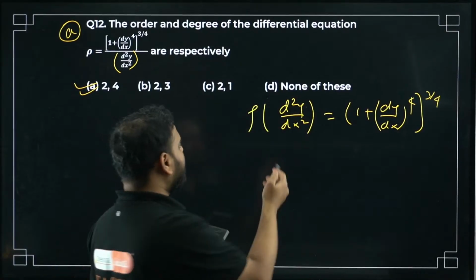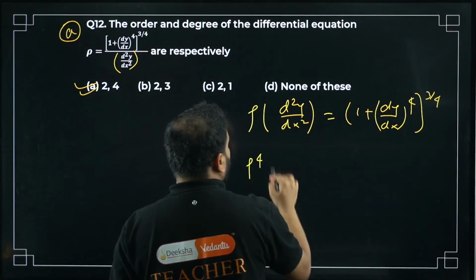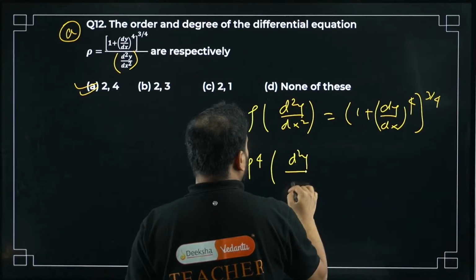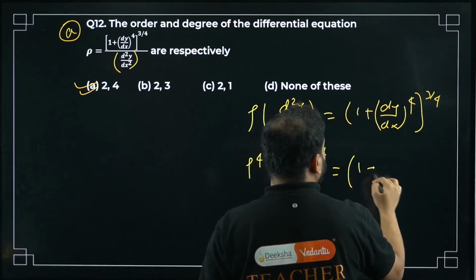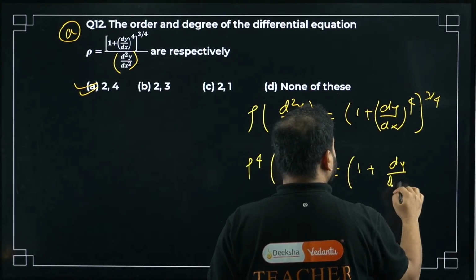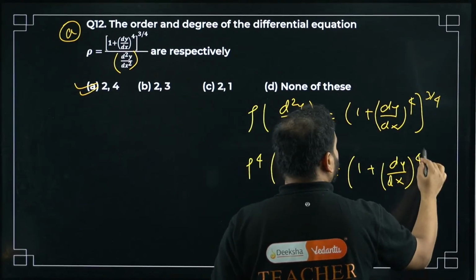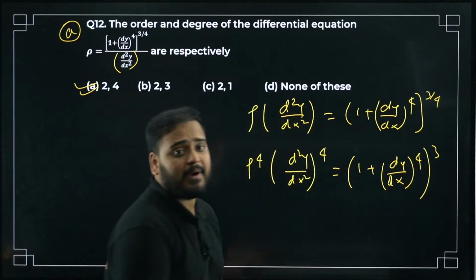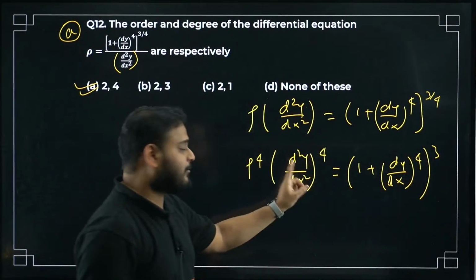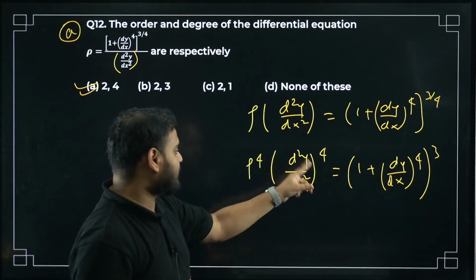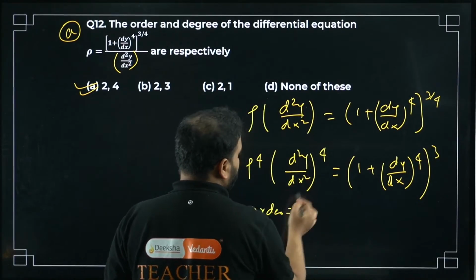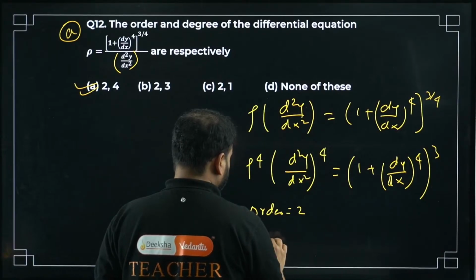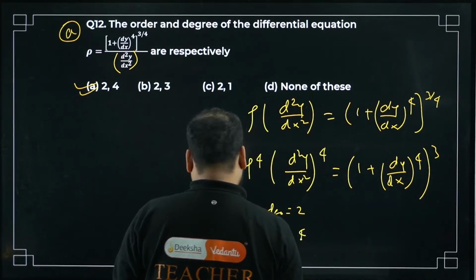Taking the fourth power on both sides, it will become rho power 4 times d square y upon dx square power 4 equals 1 plus dy by dx power 4 the whole cube. Sir, here the power is 12. No, check for the power of the highest order derivative. So your order is 2, and the degree will be 4. Option A is correct.